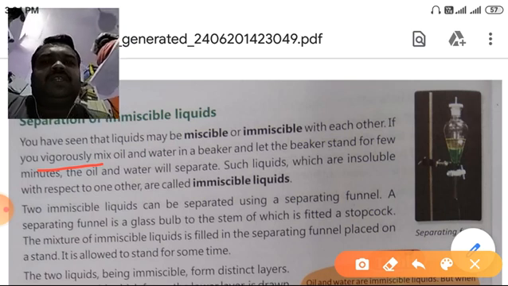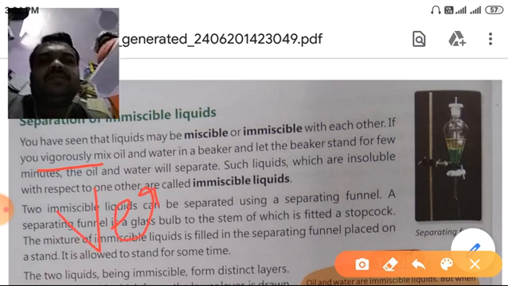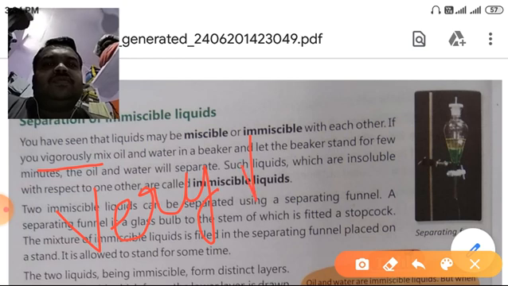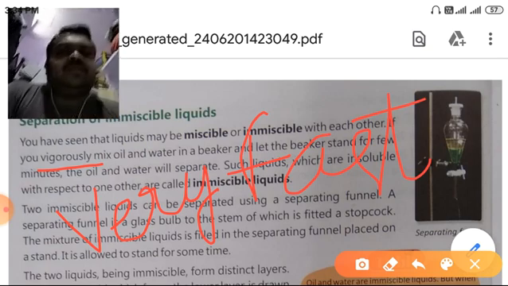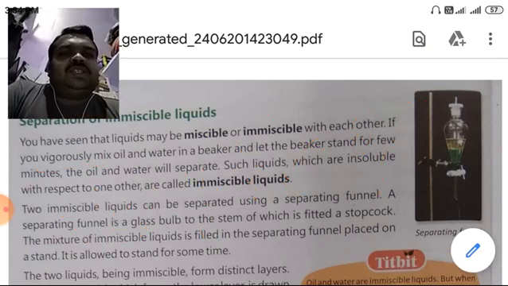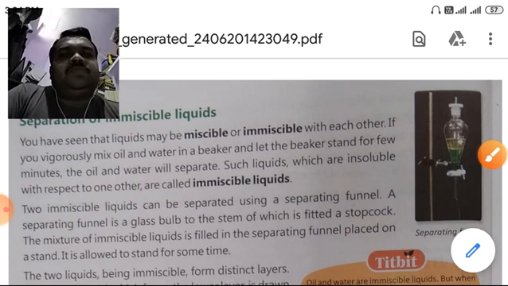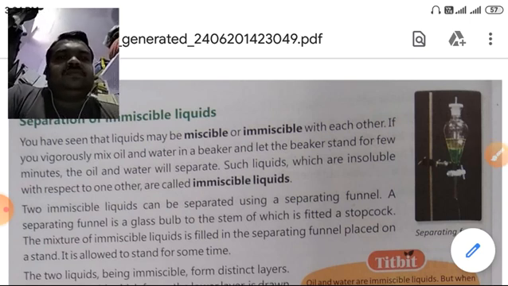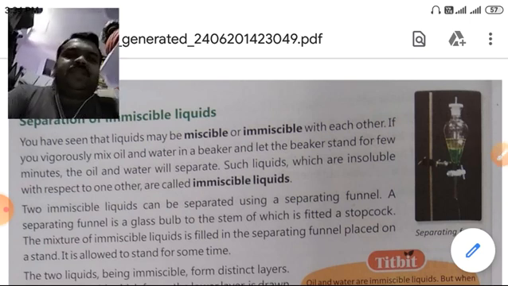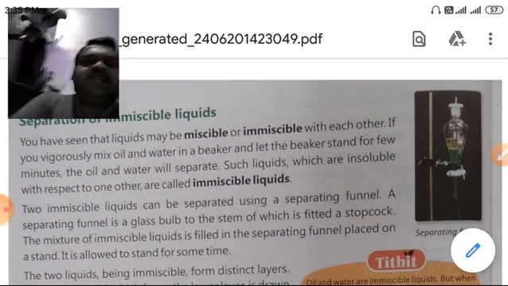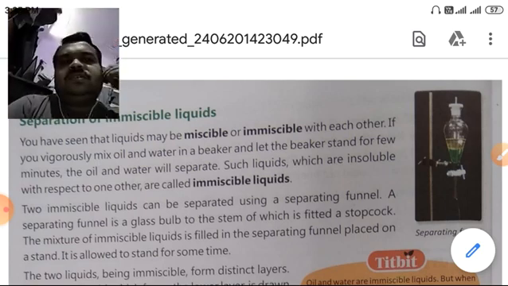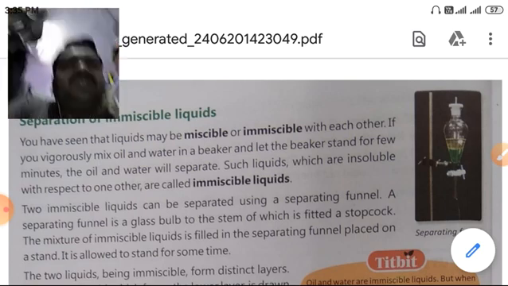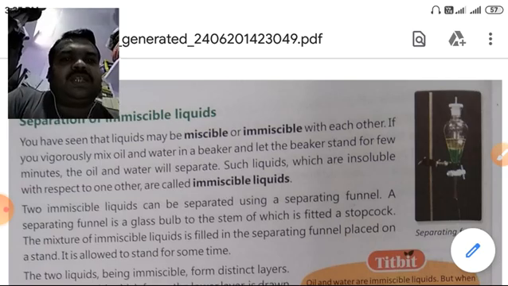Vigorously means very fast. When we mix oil and water very fast and keep it for some time, both liquids will separate into different layers. So we can say that these are immiscible liquids or insoluble liquids.